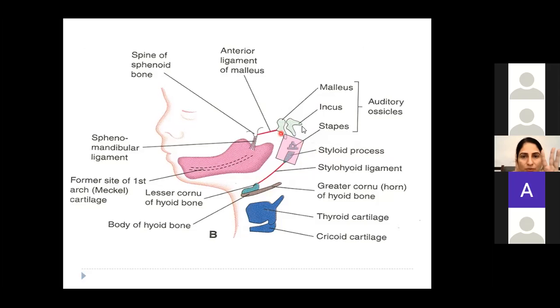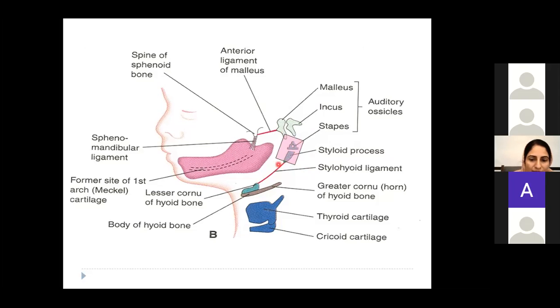Among them, 2 are derived from first pharyngeal arch. Stapes is derived from the second pharyngeal arch. Similarly, the styloid process, you must have read about it, near which there is also a foramen from which the facial nerve comes out. So this is known as the styloid process. Plus many muscles are also attached to the styloid process, okay?